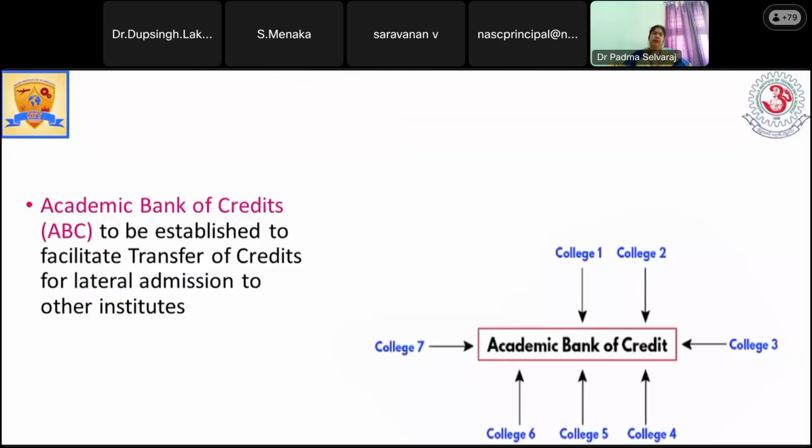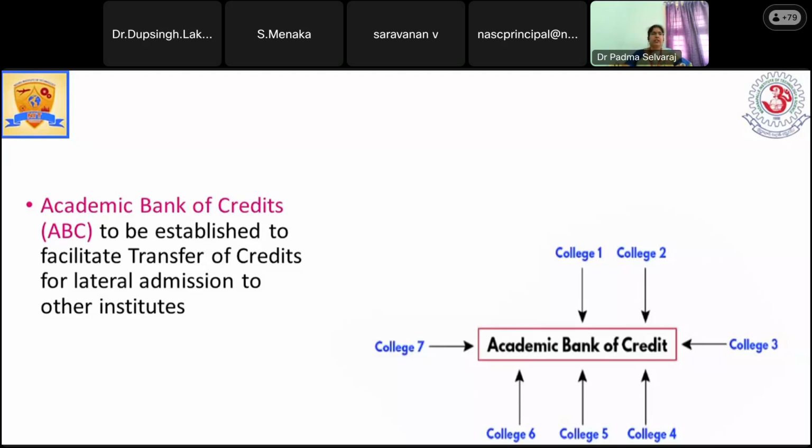There are many questions when we are speaking about this multiple entry as well as exit. How is it possible? How can we track the same student, whether the student will be coming to the same institution or going to some other institution? So they are going to create an academic bank of credits, like our CIBIL score. Wherever we go, using our PAN number, we check our CIBIL score. Likewise, each and every student will have their own academic bank of credits.